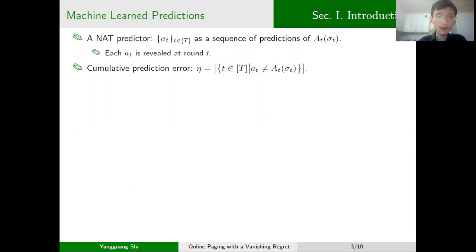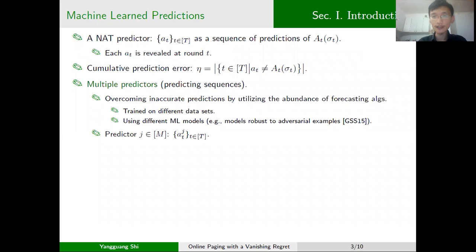Therefore, in our work, we consider a setting where the online paging algorithm can receive predictions, which can possibly be generated by machine learning algorithms. In particular, in a NAT predictor, the predictions are generated as a sequence of predictions of the real NATs, and these predictions are generated in an online fashion. For a NAT predictor, we define the cumulative prediction error to be the number of rounds when the predictions do not match the real NATs.